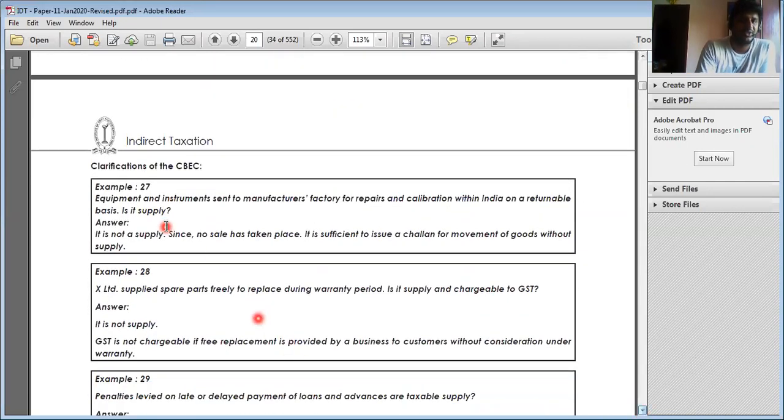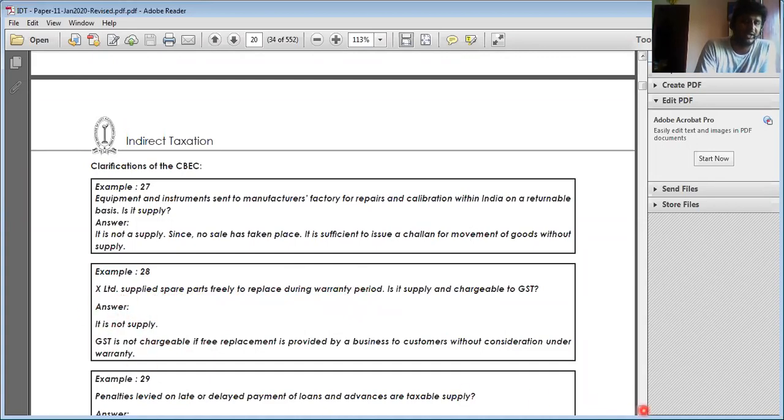Equipment and instruments sent to the manufacturer's factory for repairs and calibration within India on a returnable basis is not regarded as supply. I'm sending the goods to a particular person on a returnable basis, so it is not regarded as supply. But when you're doing the repairs, that is called supply. X Limited supplies spare parts freely to replace during the warranty period, because I already collected the warranty amount with my initial amount, so it is not regarded as supply.